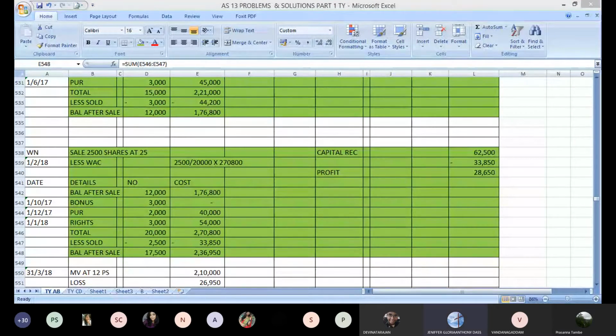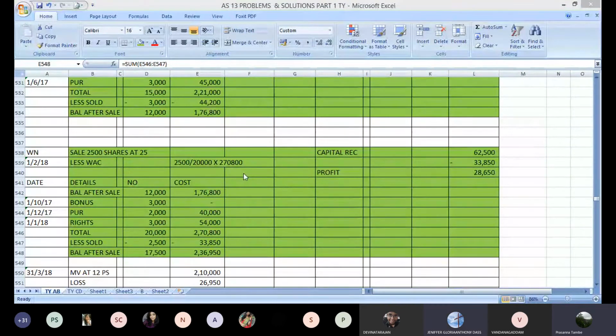Sir, in exam, we need to mention these details also in working note? Yes. Otherwise, how will you calculate? You tell me. Is there any other way that you can calculate? Yes, see, there will be marks allocated for working note. The marks are not only for the ledger which you create. The marks are also given for working note. So there is a possibility that you may miss out on those marks.